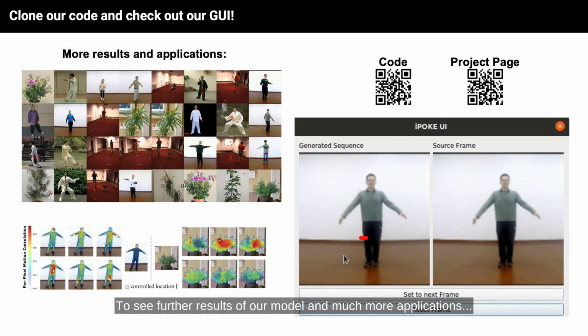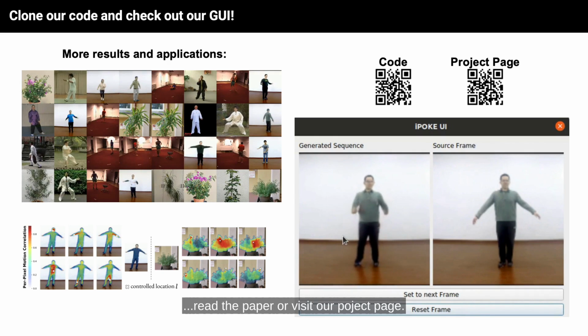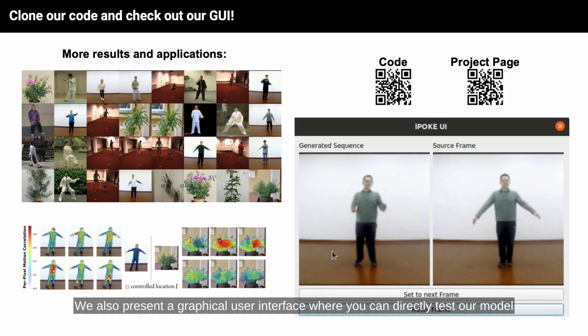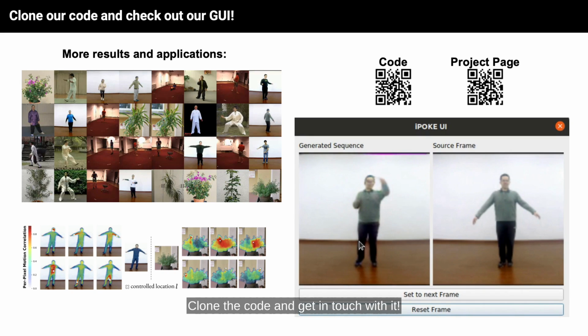To see further results of our model and much more applications, read the paper or visit our project page. We also present a graphical user interface where you can directly test our model, clone the code and get in touch with it.